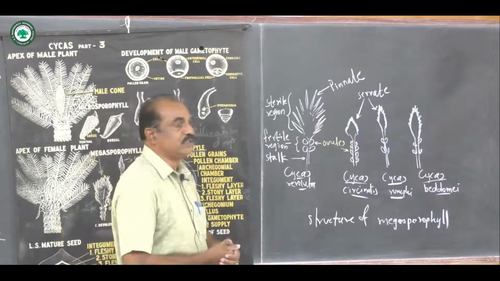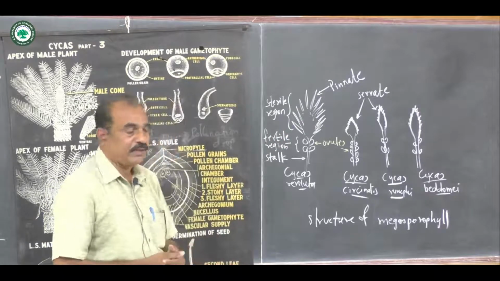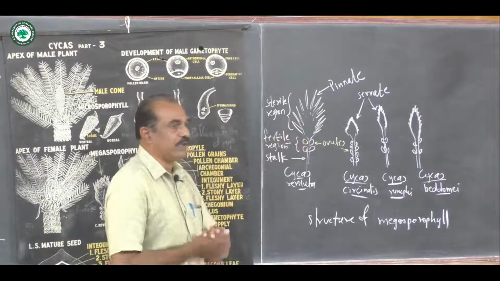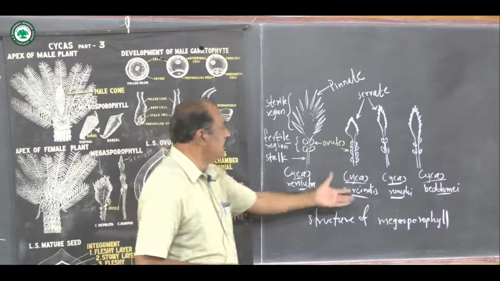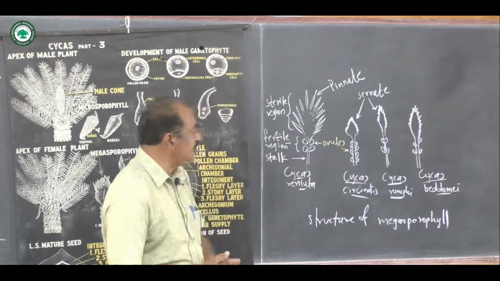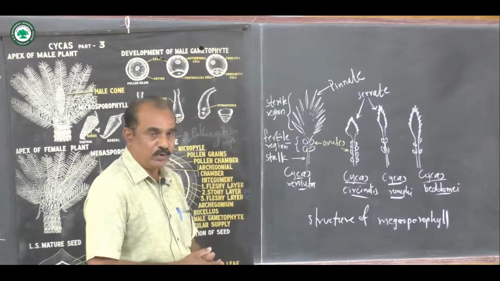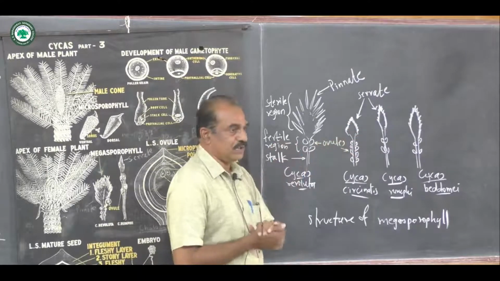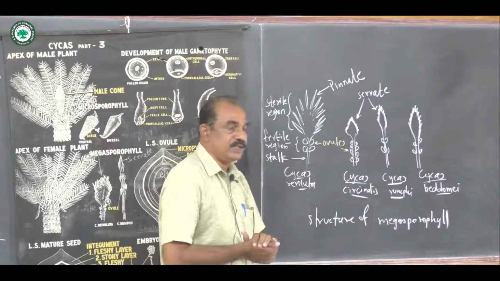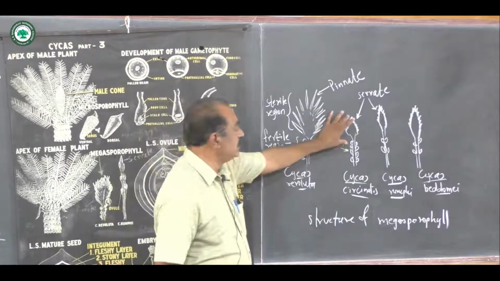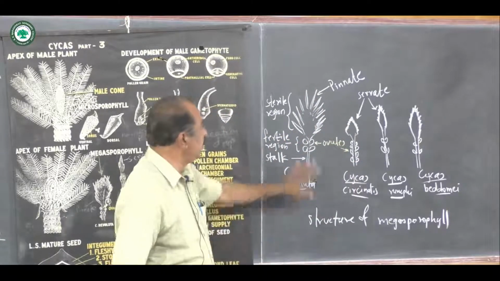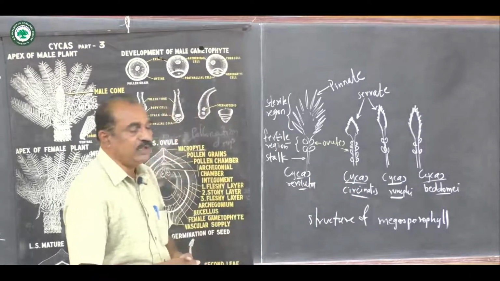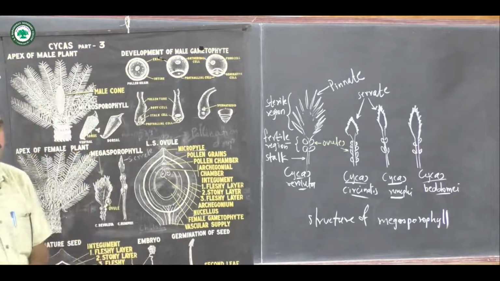Above this there is the sterile, lip-like region. In Cycas revoluta the sterile region is pinnate, while in Cycas circinalis, Cycas rumphii and Cycas beddomei the outline of the sterile region is serrate and its shape is lanceolate. So these are the different examples of the megasporophyll, the female reproductive structure.